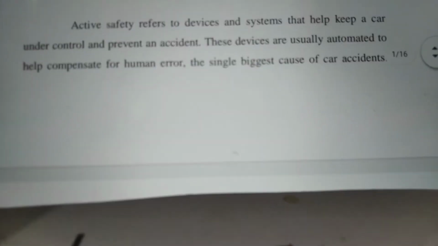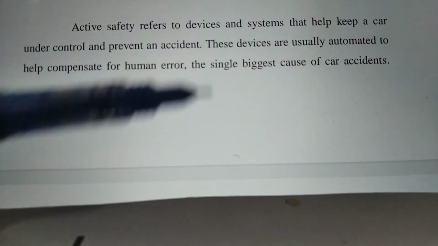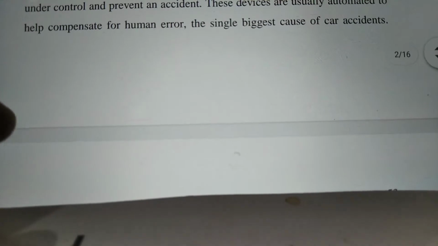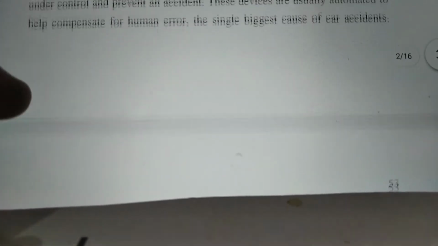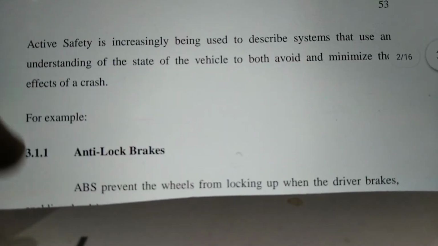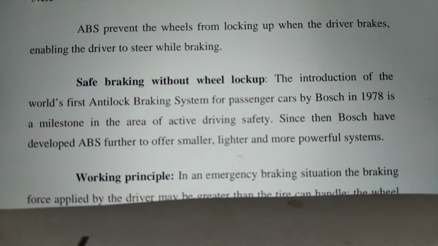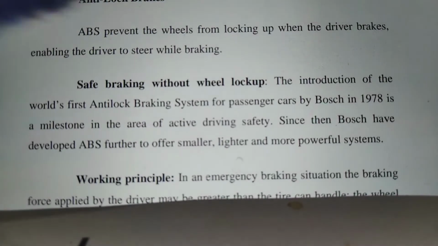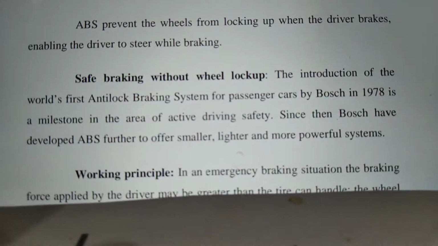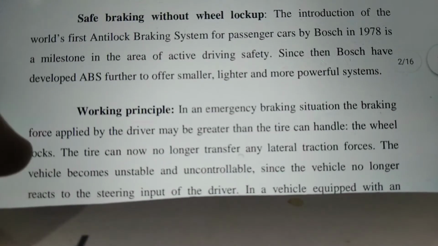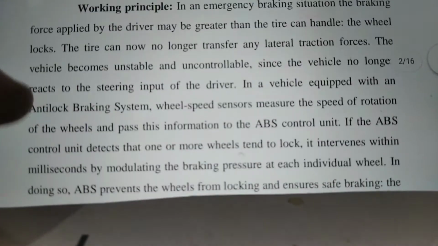Now let us see what the active safety devices are. They refer to systems that help to control and prevent the accident. These devices are usually automated, that is, automation is there in the automobile to help compensate for human errors. The first is anti-lock brakes, which we discussed in the previous lecture. Today we'll discuss some points about it. It is the system in which safe braking without wheel lockup is carried out in the ABS.